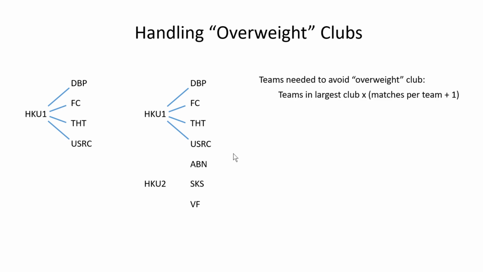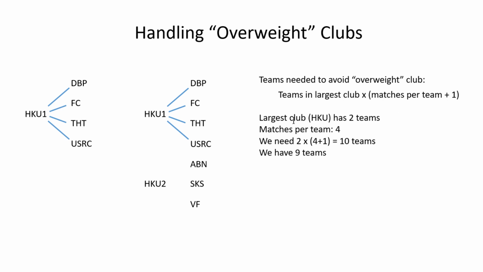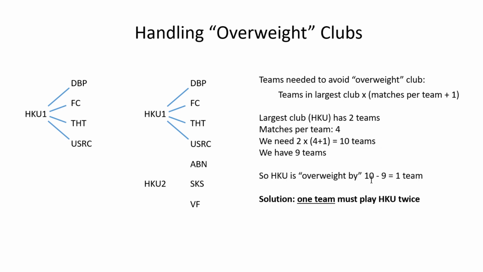Now, if we go to the definition, the overweight definition, the number of teams needed to avoid having an overweight situation is the number of teams in the largest club in that group or subgroup multiplied by matches per team plus 1. In this case, the largest club has 2 teams. We're playing 4 matches per team, so we need 2 times 4 plus 1, which is 10 teams in the entire group. We have only 9 teams in the entire group, so HKU is overweight by 1 team.